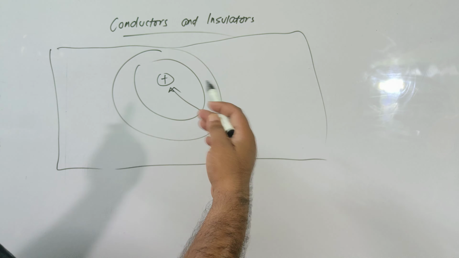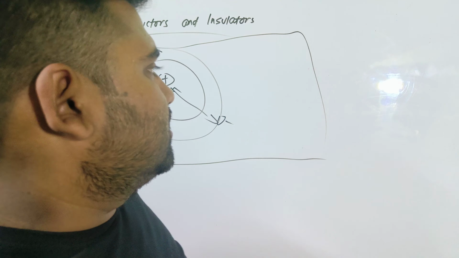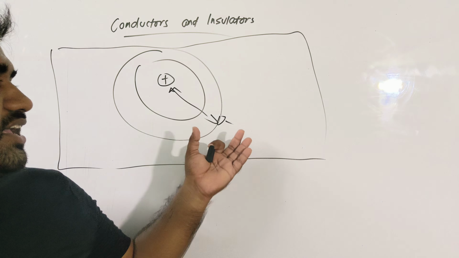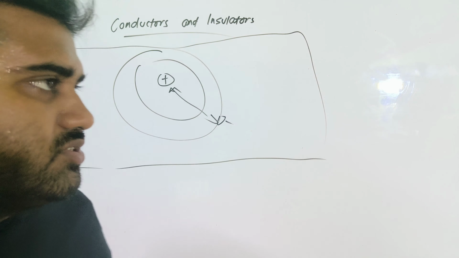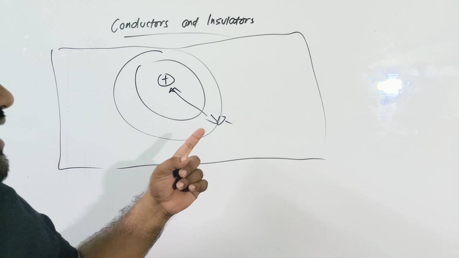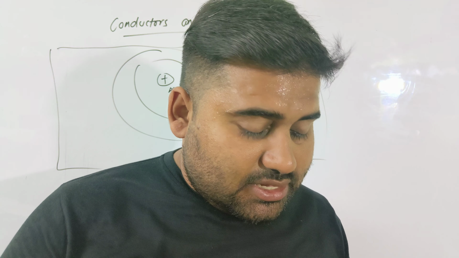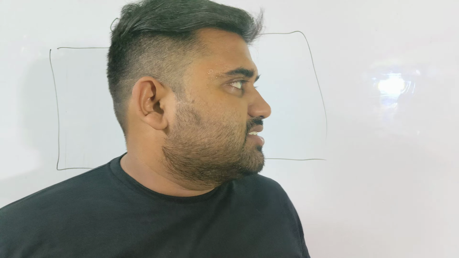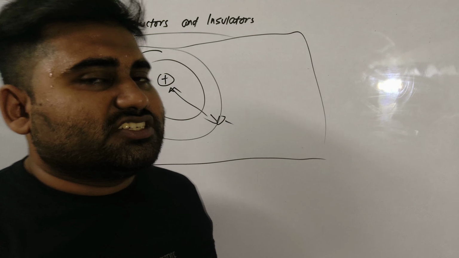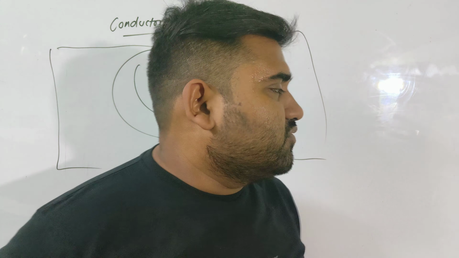Now, some substances allow free motion of these charges. Some substances have the capacity to allow the motion of the free electron charges throughout that substance, and these free electrons can move randomly inside the substance. And in some substances they restrict the flow, due to the availability of free electrons.